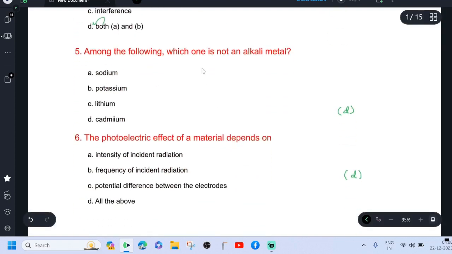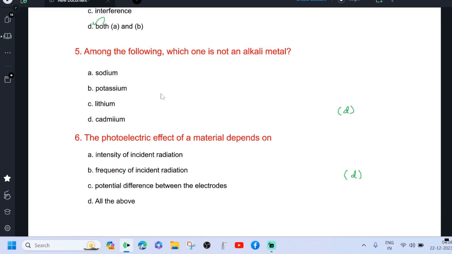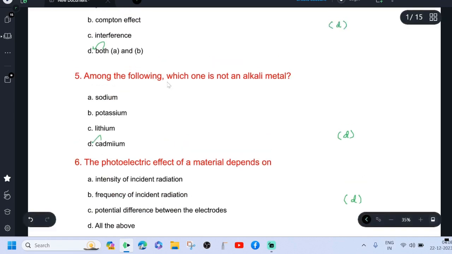Among the following, which one is not an alkali metal? Sodium, potassium, lithium are alkali metals. So, cadmium is not an alkali metal.